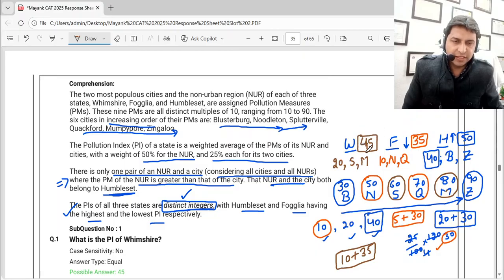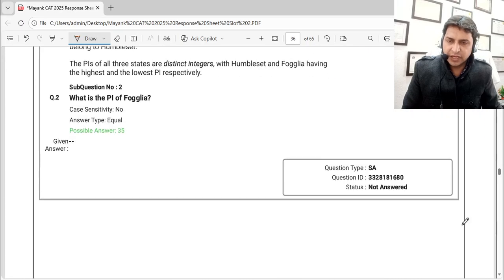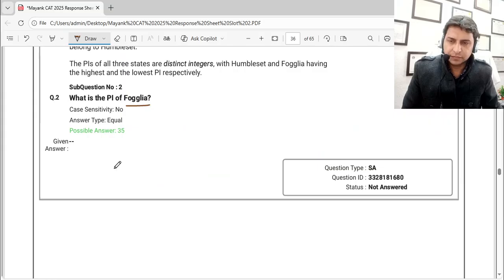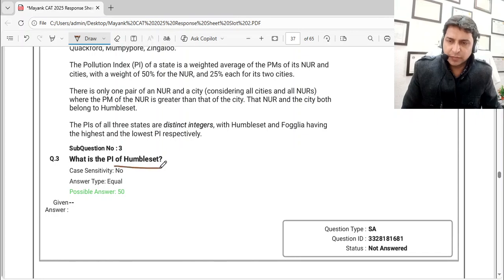Now let's solve the answers. What is the PI of Whimshire? That is 245. So that is the answer here. The second question which we have: what is the PI of Fogglia? That we got, 35. So that matches again. And what is the PI of Humbleset? Now that is 50, which is the highest, we just saw it above.